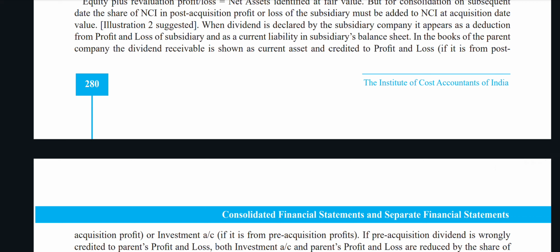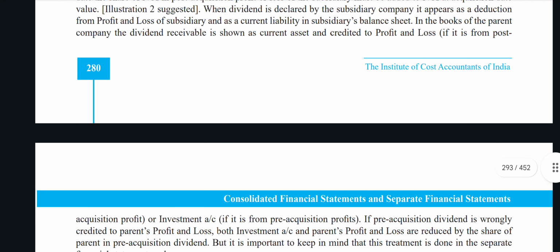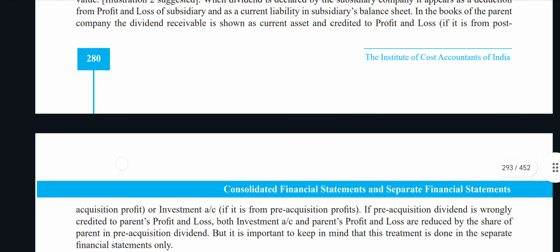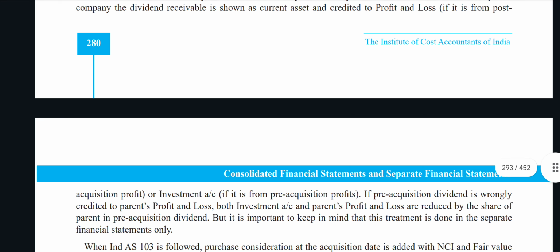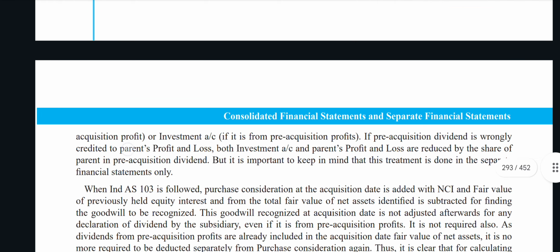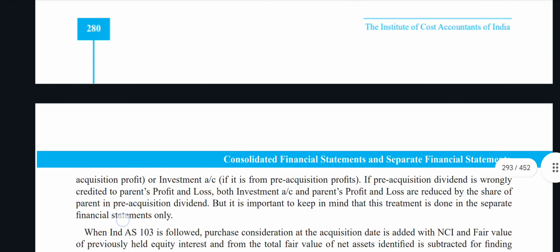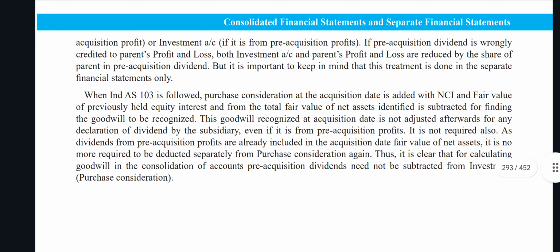Illustration 2 suggests that when a dividend is declared by the subsidiary company, it appears as a deduction from the profit and loss of the subsidiary and as a current liability in the subsidiary's balance sheet. In the books of the parent company, the dividend receivable is shown as a current asset and credited to P&L. It is from post-acquisition profit or investment account.